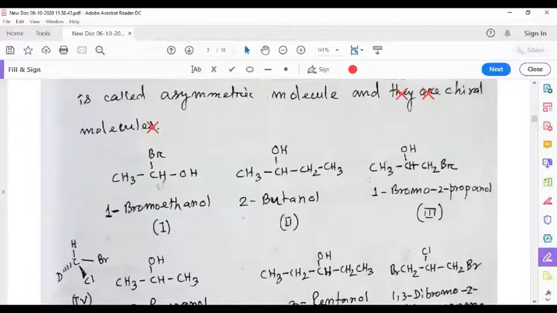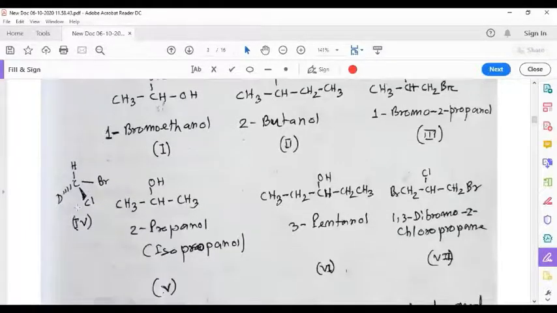So here one is methyl, one is bromomethyl, one is hydroxy, one is hydrogen. So here also this is a chiral molecule because this carbon is bonded to four different atoms. One is chlorine, one is bromine, one is hydrogen, and the last one is deuterium. So this is also an asymmetric molecule and chiral molecule.